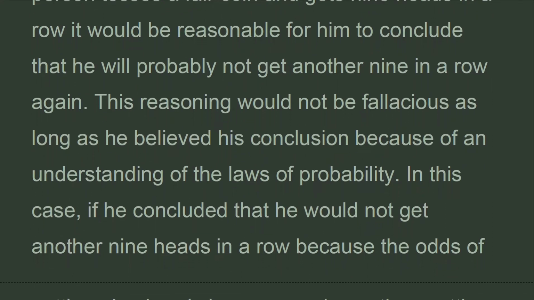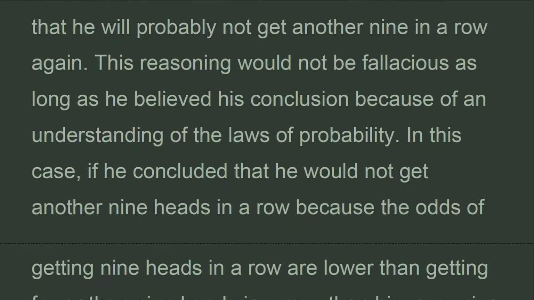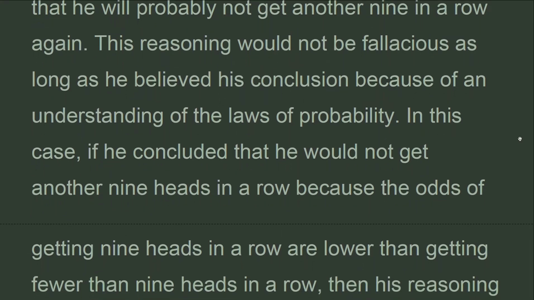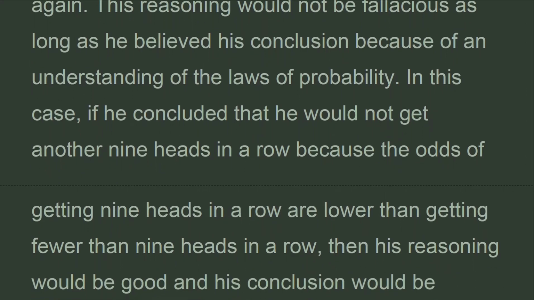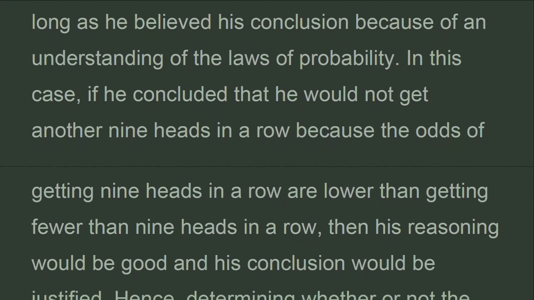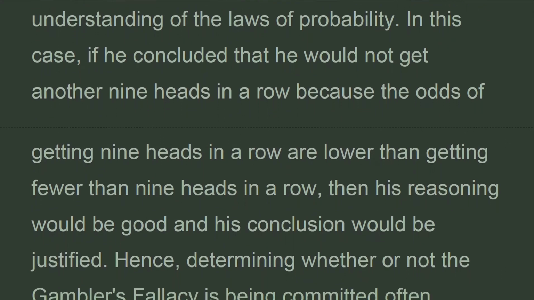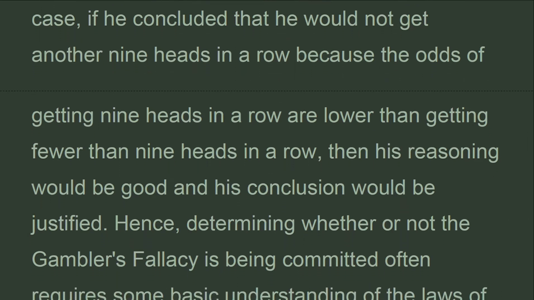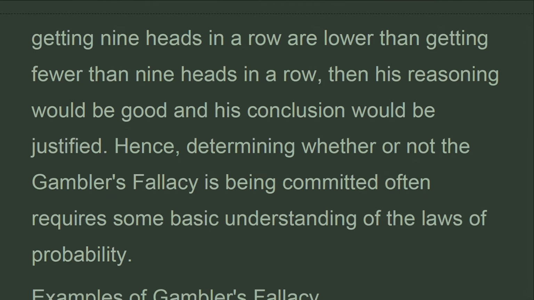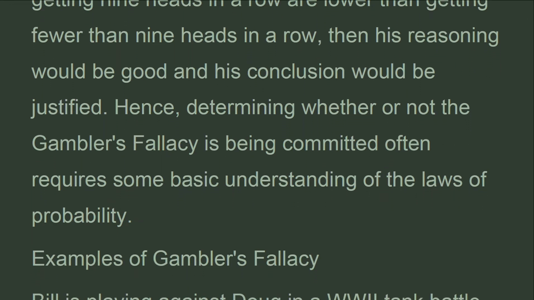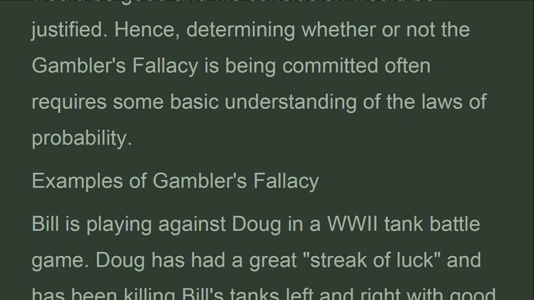This reasoning would not be fallacious as long as he believed his conclusion because of an understanding of the laws of probability. In this case, if he concluded that he would not get another 9 heads in a row because the odds of getting 9 heads in a row are lower than getting fewer than 9 heads in a row, then his reasoning would be good and his conclusion would be justified. Hence, determining whether or not the gambler's fallacy is being committed often requires some basic understanding of the laws of probability. Examples of gambler's fallacy.